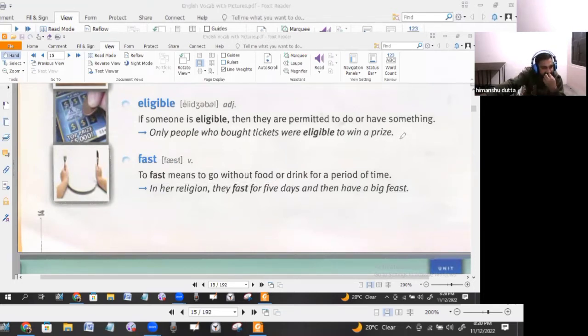I think by Anita Desai. You can search this novel and you will get to know how the American system of eating and the Indian system of eating have been compared in it, and how two sets of families have been compared in that particular novel. You can really enjoy that. You should read it. To fast means to go without food and drink for a period of time.